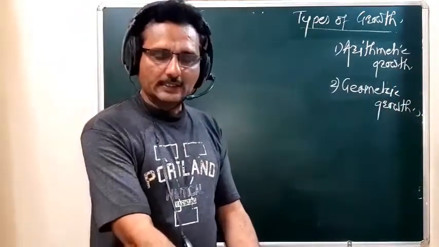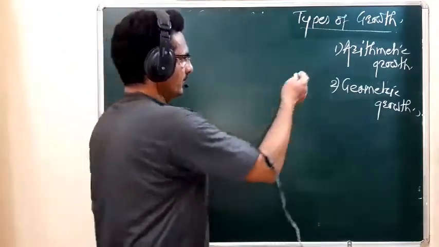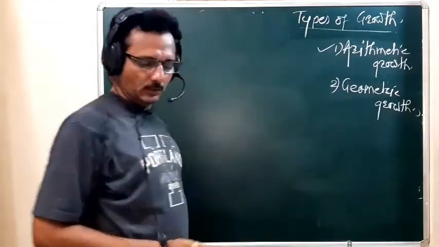So see, the first type of growth is the arithmetic growth.